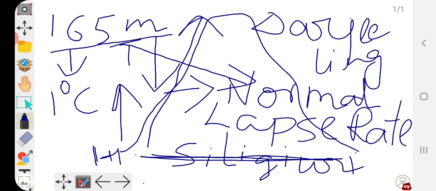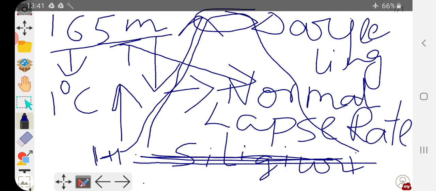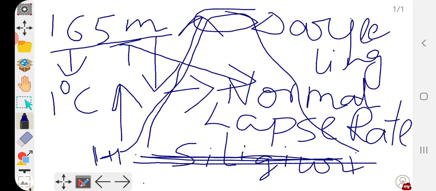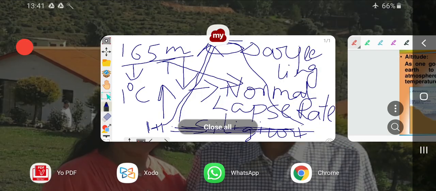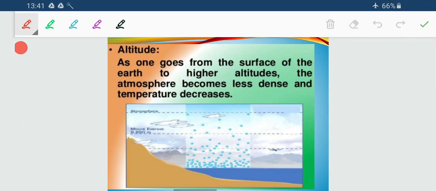So what does this indicate? The places which are located in low-lying areas, there the temperature condition is high, and the places which are located at higher altitudinal areas, the temperature condition is low. So again there will be a variation of the pressure conditions. As one goes from the surface of the earth to the higher altitude, the atmosphere becomes less dense, and that is the reason temperature decreases.